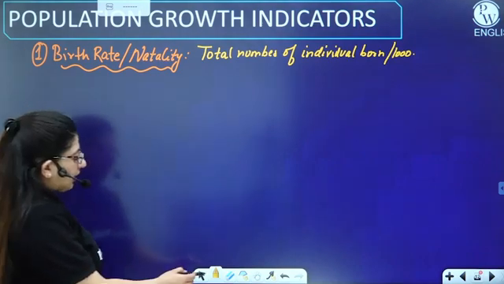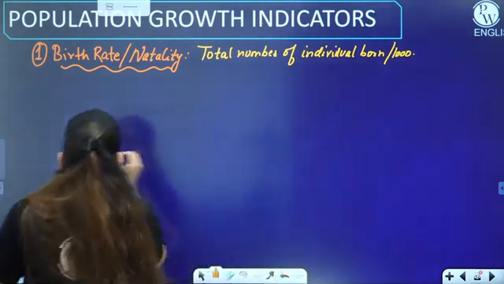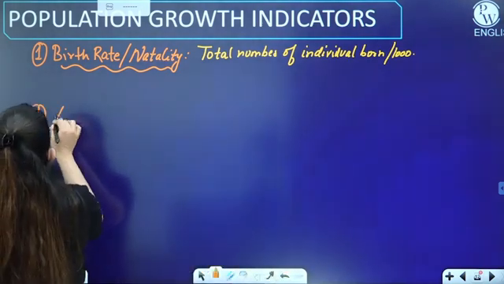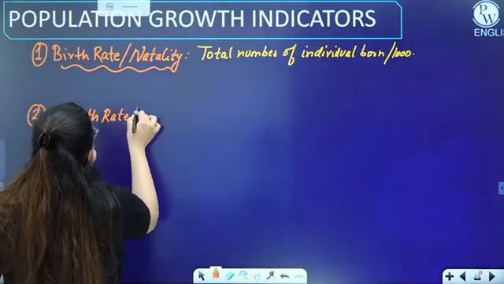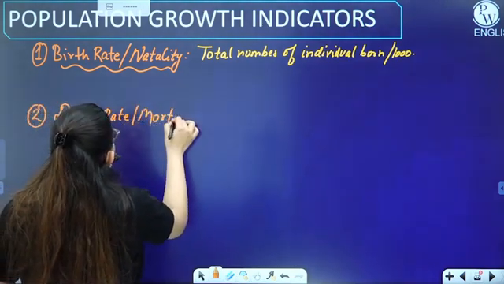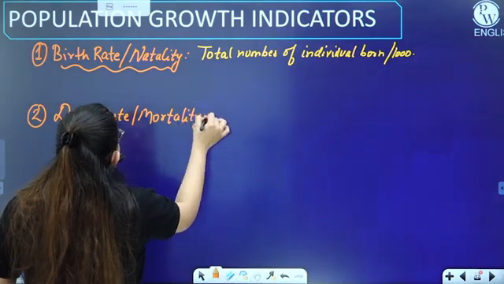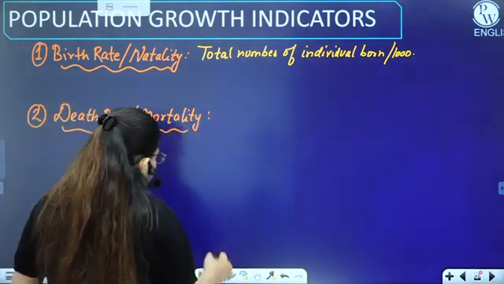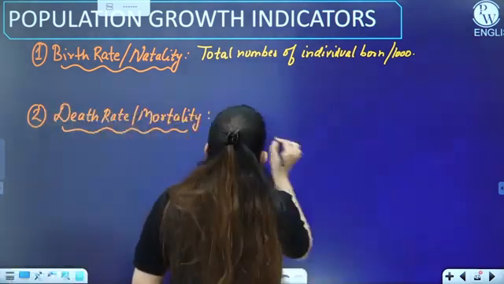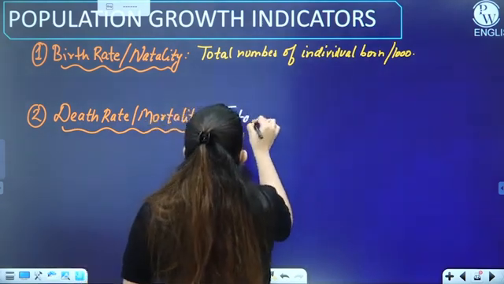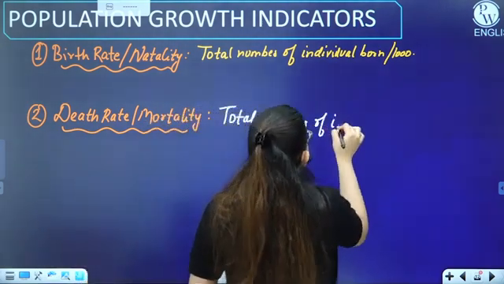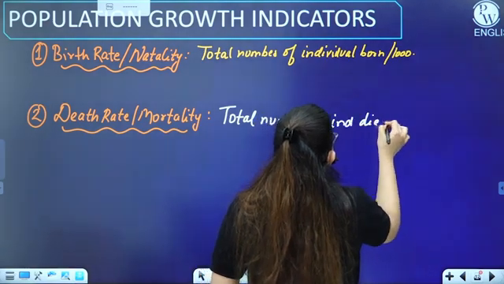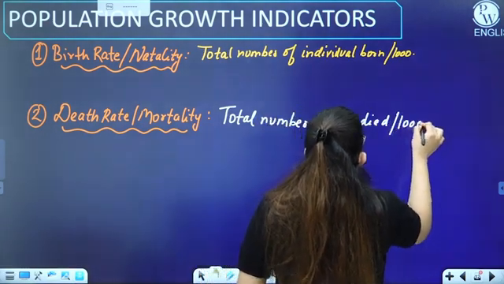The second thing is the death rate, or mortality. What is this death rate or mortality? It is the total number of individuals who died per 1,000, right?